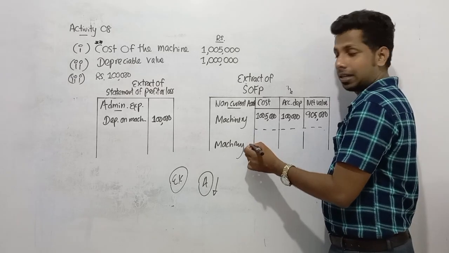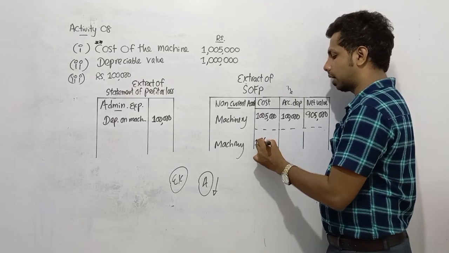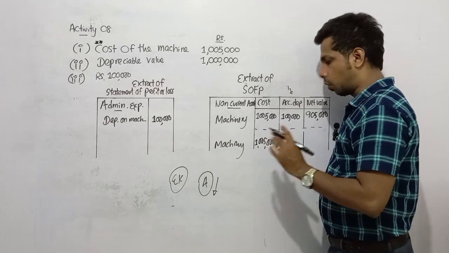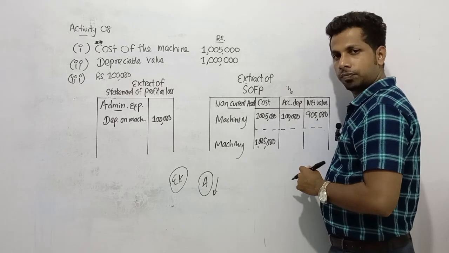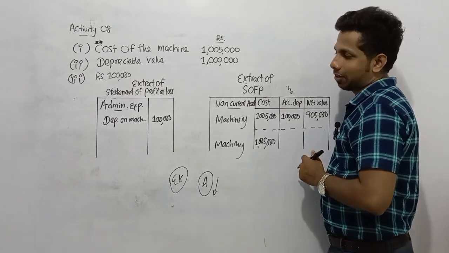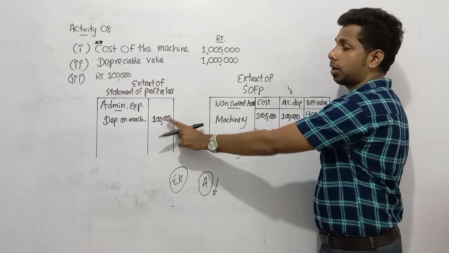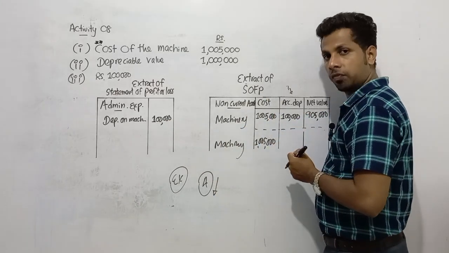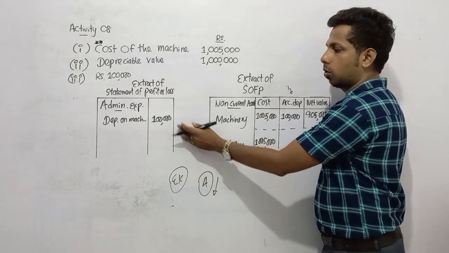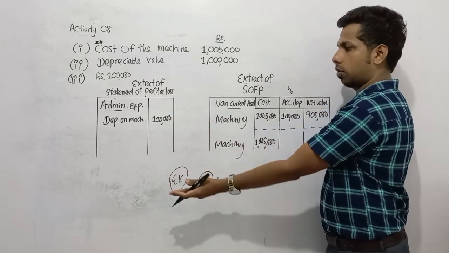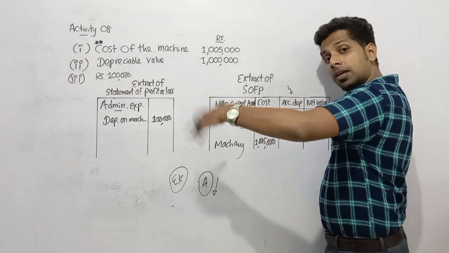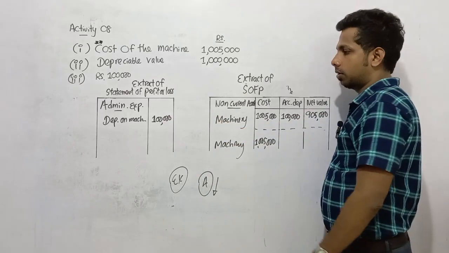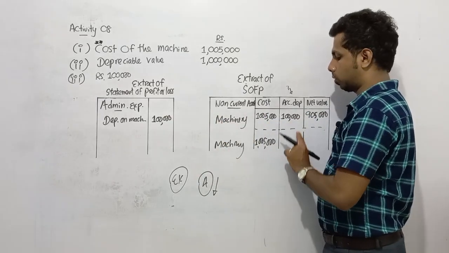Tell me the cost during the second year also. The cost doesn't change. 1,005,000. You bought this machine for 1,005,000. Then, dear children, during the second year also you need to depreciate 100,000. Right? So it goes to the P&L of the second year. This is the first year P&L, no? Just assume. You can see another one. So other than this 100,000, we depreciated another 100,000 during the second year. In the depreciation account, debit 100,000. As with the previous year, you have to credit the accumulated depreciation.